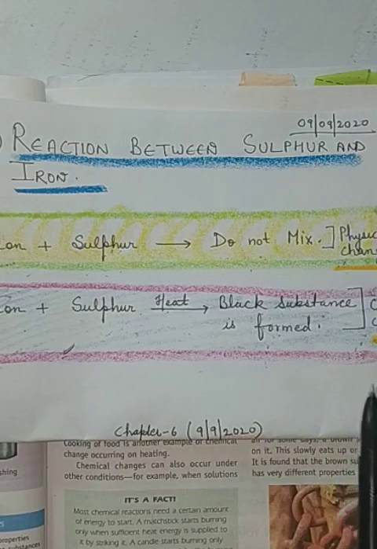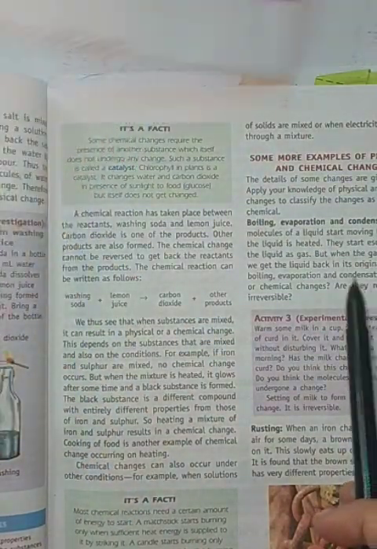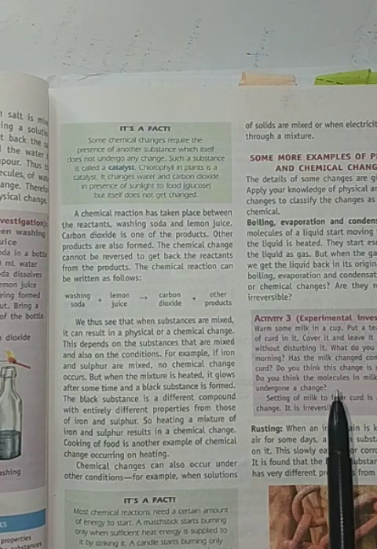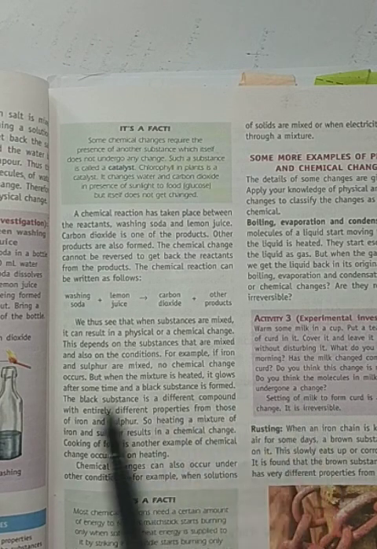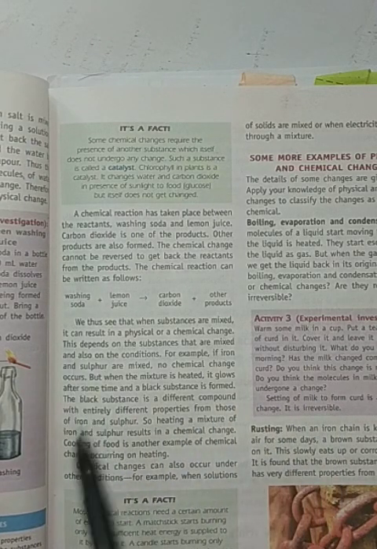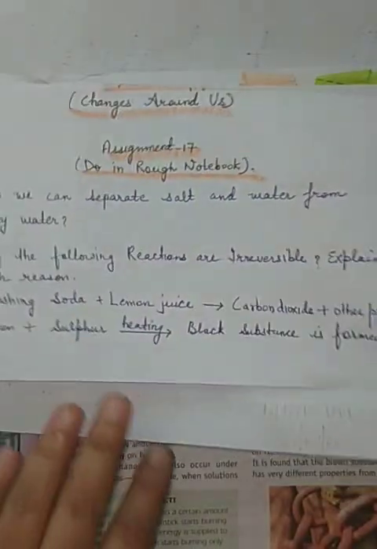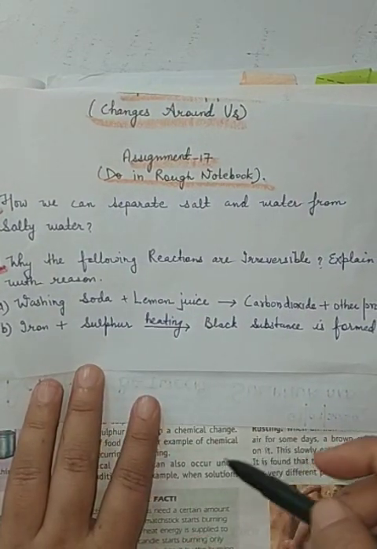So these are the three reactions, which show that on the basis of the situation or the type of product, chemical and physical changes occur, and also reversible and irreversible changes. This is regarding today's topic, and on the basis of today's topic you will do this homework. This homework I will upload in the assignment app. You can see it from there.